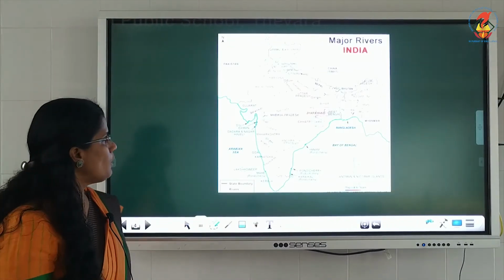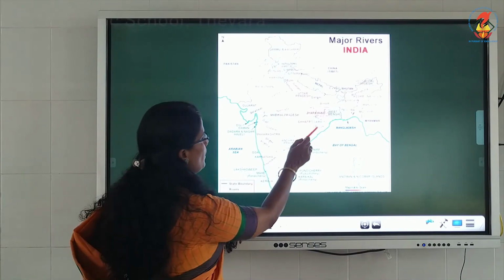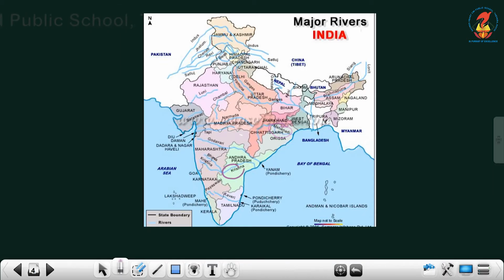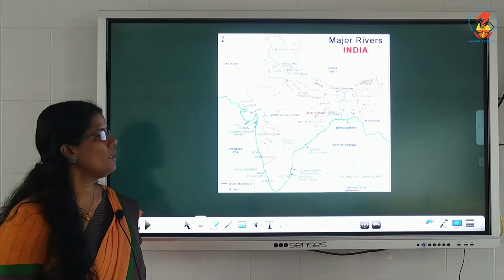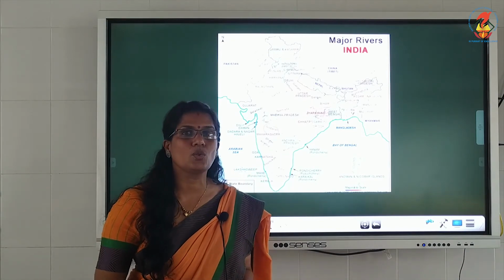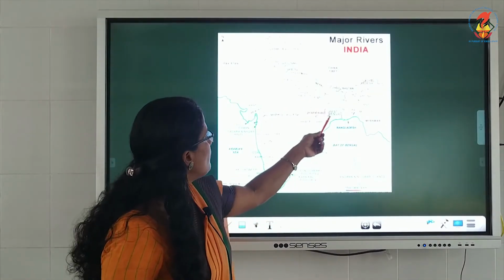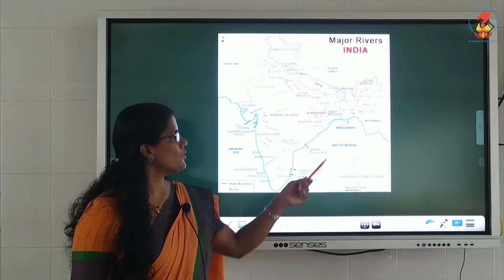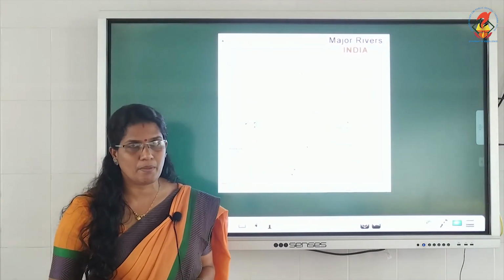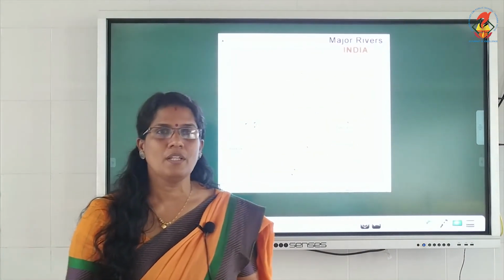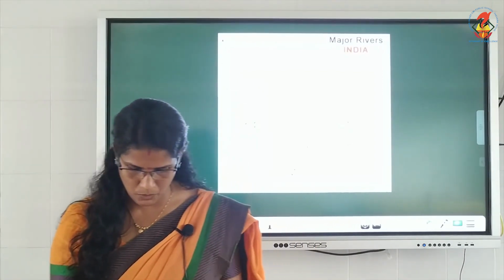So all these important rivers, Mahanadi, Krishna, Kaveri and Godavari, flow into the Bay of Bengal. The Sundarban delta is in the West Bengal region.